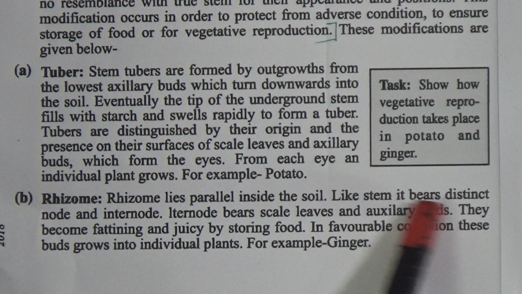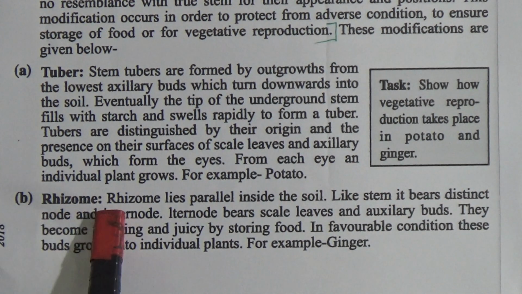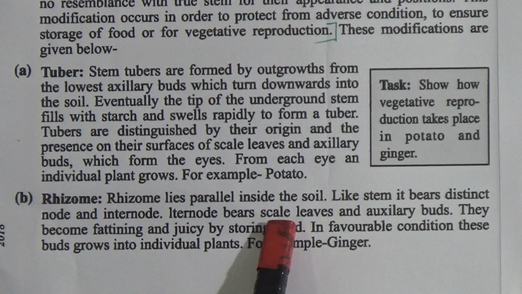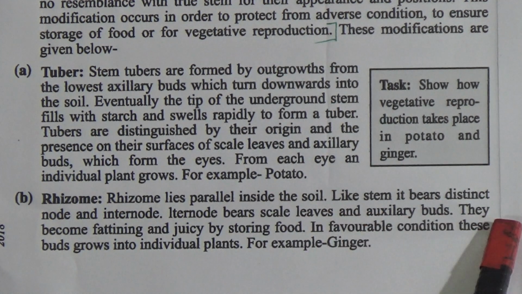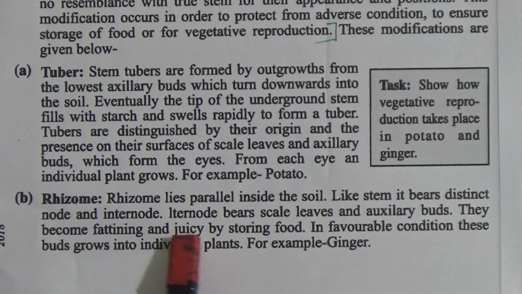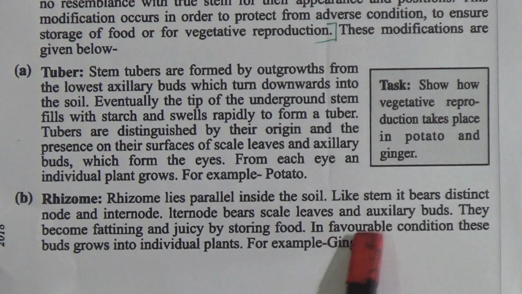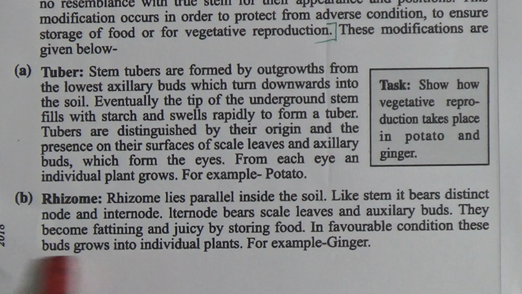Like stem, it bears distinct node and internode. Internode bears scale leaves and axillary buds, and they become fleshy and juicy by storing food, and in favorable condition these buds grow into individual plants. For example, ginger.